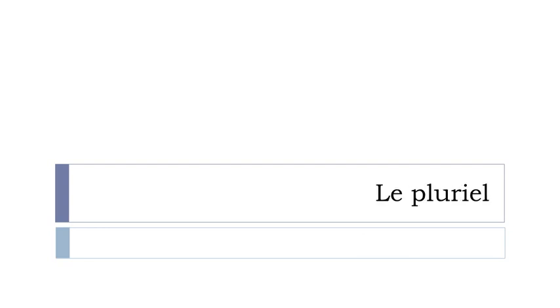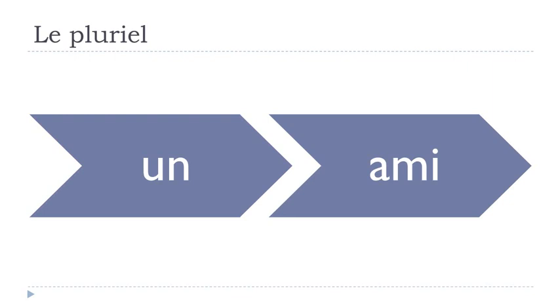And in this lesson, we'll discover together the plural form, how to make a plural form. So it's le pluriel en français. So let's start now. We'll take this basic example: a friend, un ami.